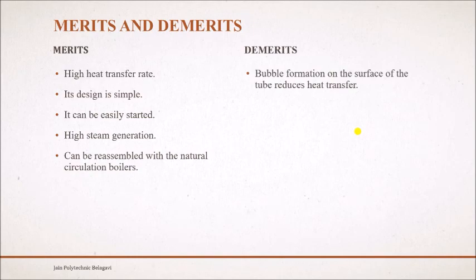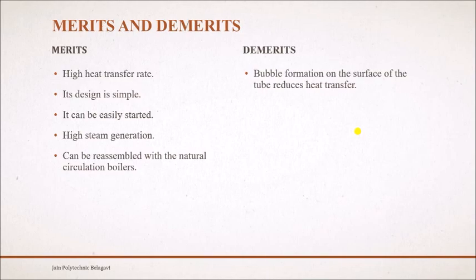We'll see some demerits. Bubble formation on the surface of the tube reduces heat transfer. Okay, so what happens here is, whatever the water tubes are there, when the formation of steam starts taking place, there will be bubble formations on the inside surface of that tube. When there is a bubble formation, these bubbles restrict the heat transfer to the water. So there are chances that the whole water may not get converted into steam. So that is one major problem with the Lamont boiler.